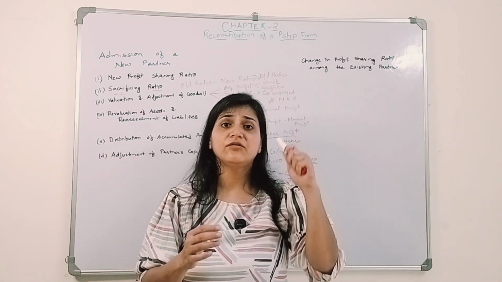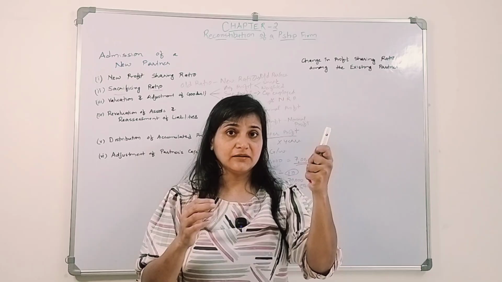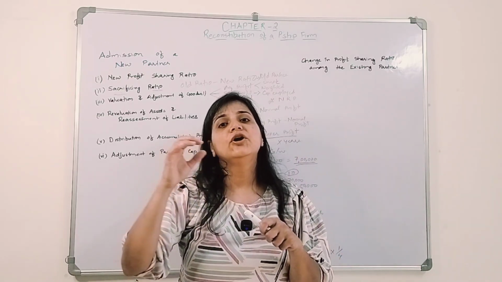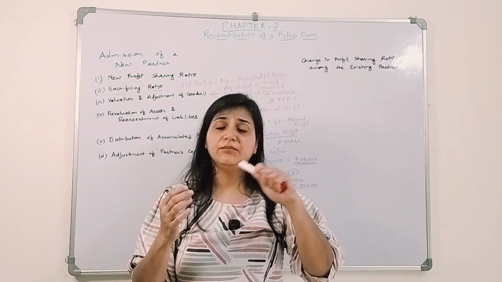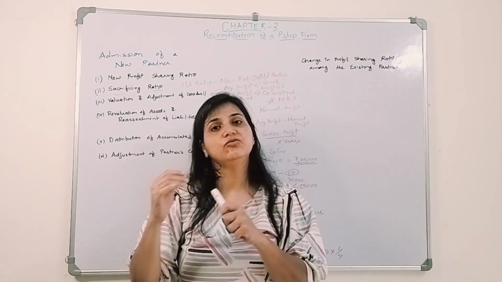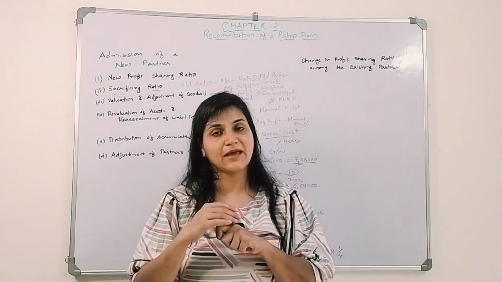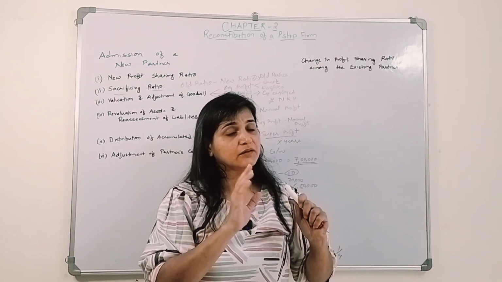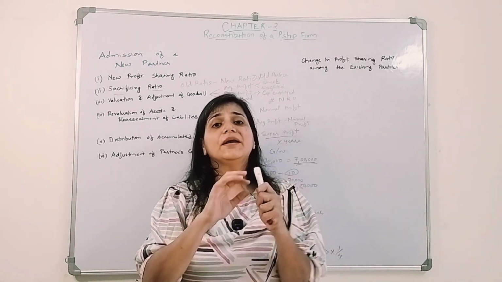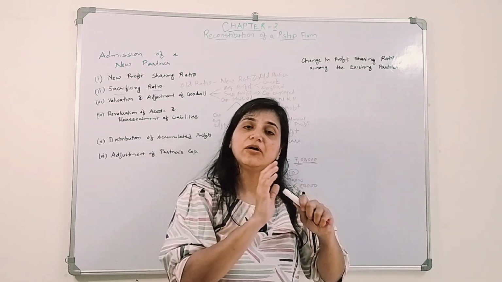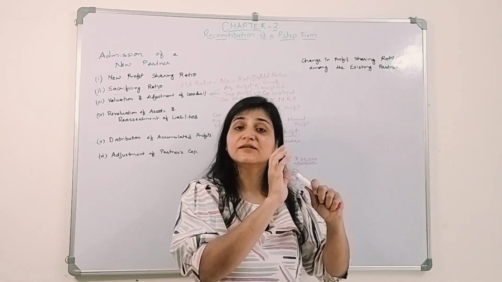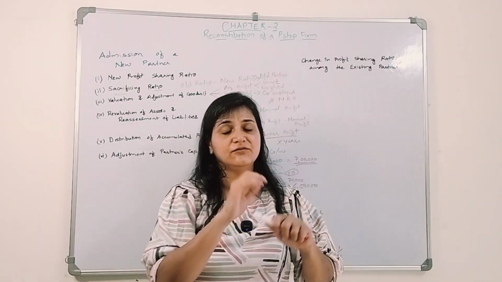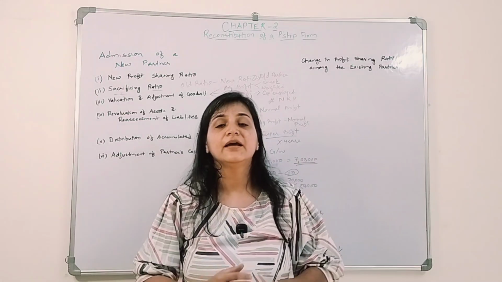What will be the entry? Let's say B is a new partner, so B's current account debit to premium of goodwill account. The premium of goodwill account we will close to the old partners' capital accounts. So when he brings it in, cash comes into the business. When he doesn't bring it in, the amount will be transferred to his current account. And then the future profit will be adjusted against his current account, right?